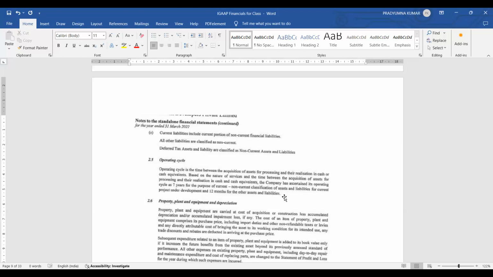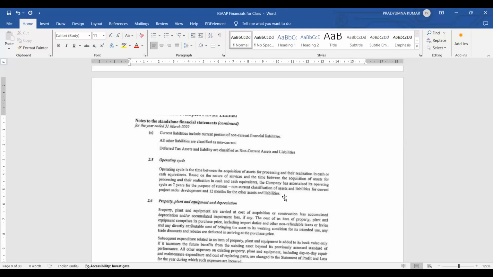Suppose it is a real estate company, that is why they are taking 7 years, because their project duration is 7 years. If they are selling any flat or whatever their product is today, they will realize it within 7 years. Or if they are constructing some property today, they have time to realize the same within 7 years.